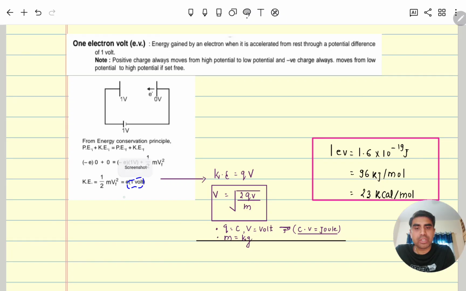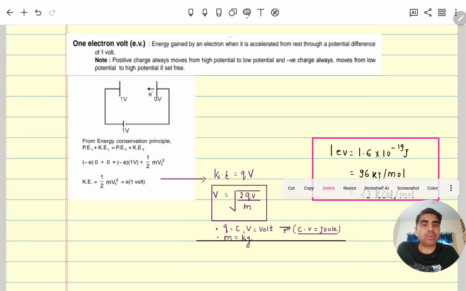So Coulomb into volt is Joule. So the kinetic energy of that electron which is accelerated through 1 volt, its 1 electron volt kinetic energy value, is equal to 1.6 into 10 to the power minus 19, that is the Q value or electron charge, into 1 volt. So Coulomb into volt is Joule. So 1 electron volt kinetic energy of that electron is equal to 1.6 into 10 to the power minus 19 Joule, or it is 96 kilojoule per mole or 23 kilocalorie per mole.